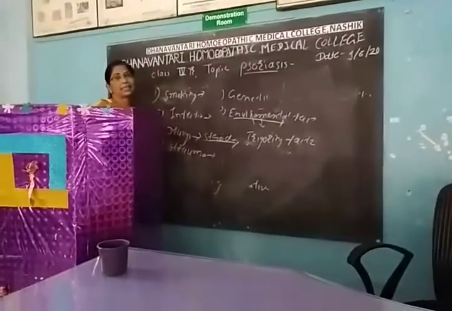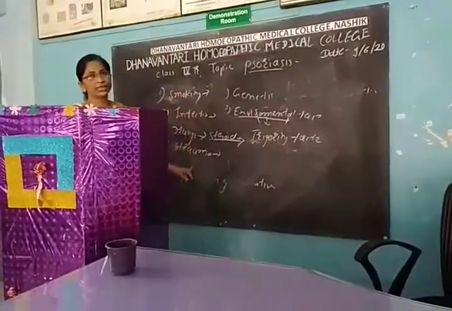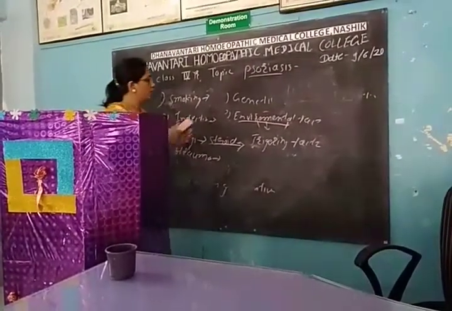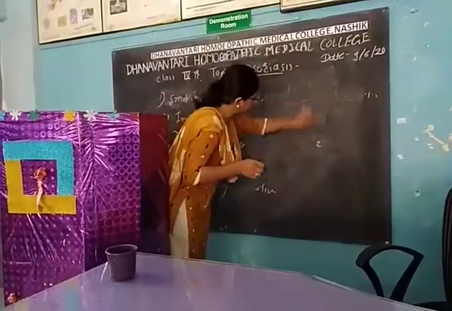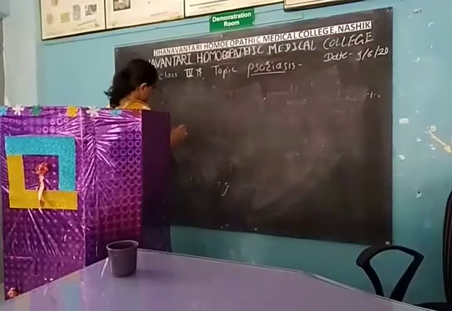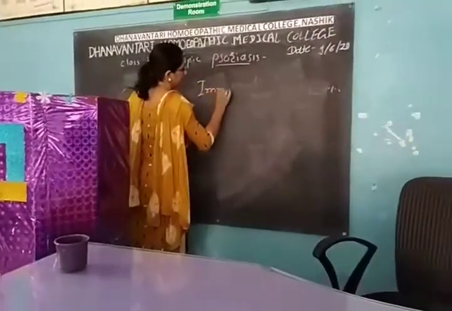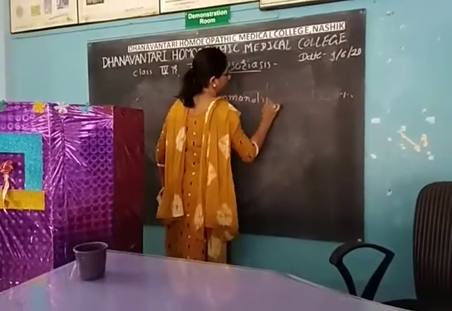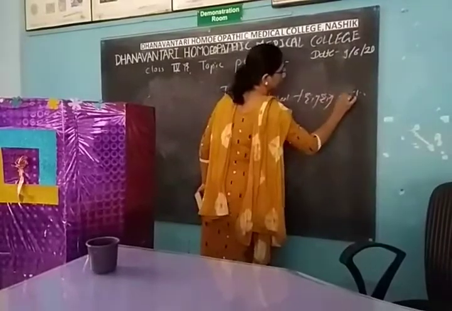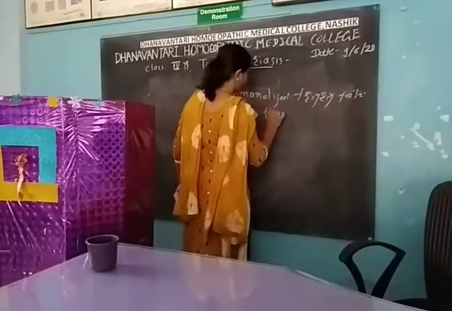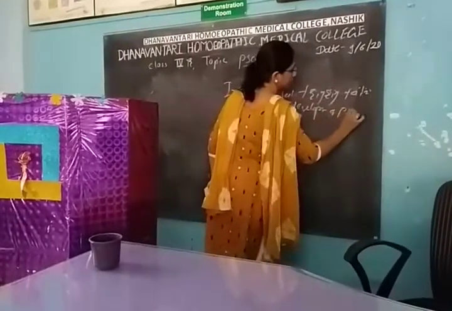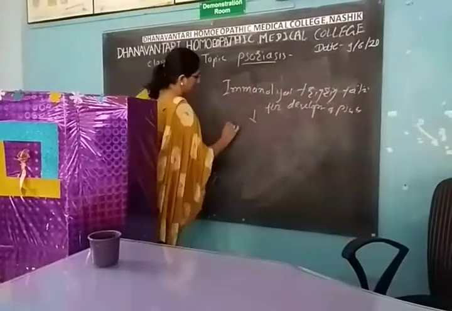Mostly psoriasis starts at the site of the stroma. These are all the triggering factors of psoriasis. Now there is a cause, but how it develops, the pathogenesis, is not clearly understood. It is considered that there is an immunological triggering factor for the development of psoriasis. Unknown trigger.